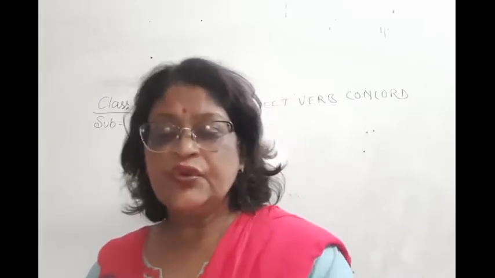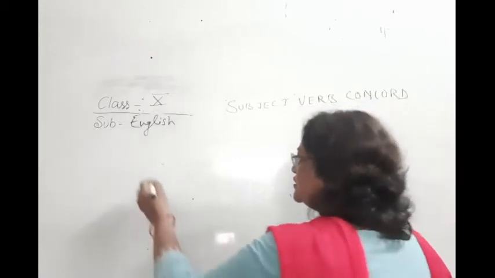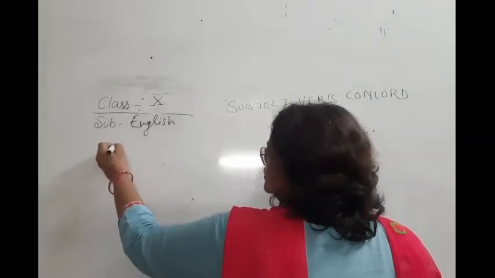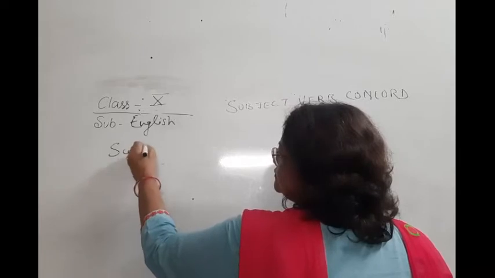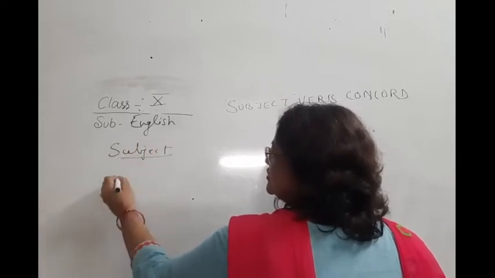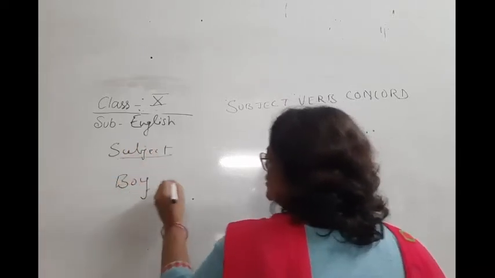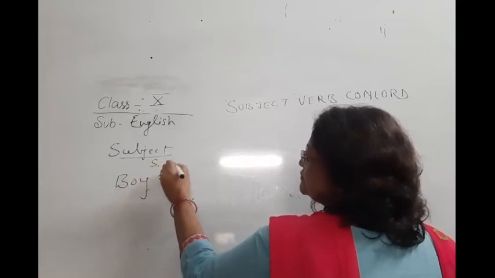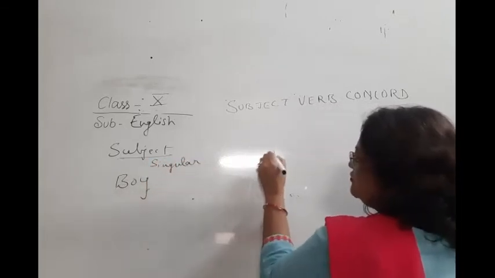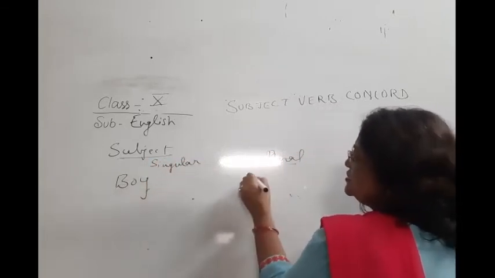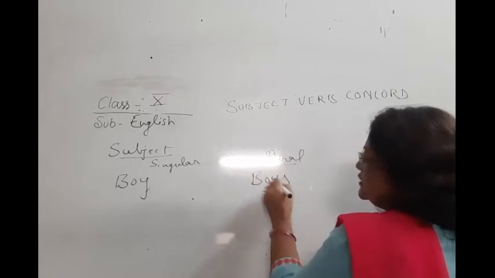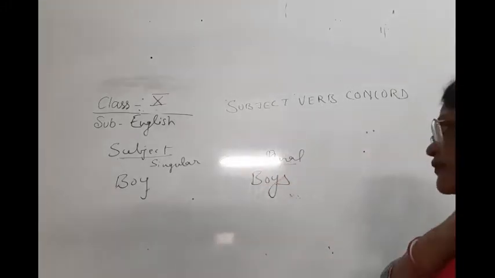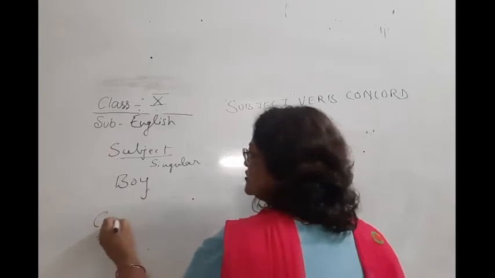If it is a boy, it is a singular subject, and if it is boys, it is a plural subject. If it is a cow, it is a singular subject.